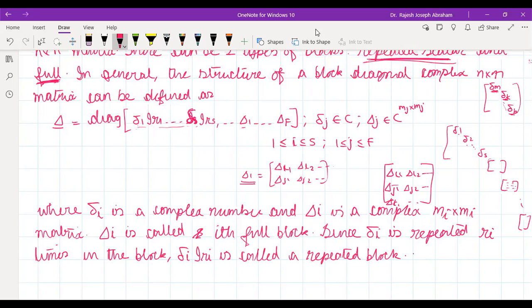There are S repeated blocks, where the suffix is S, and F full blocks.